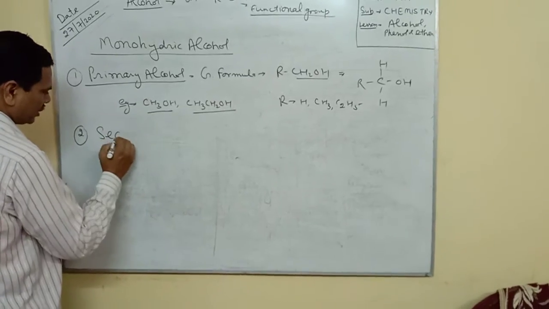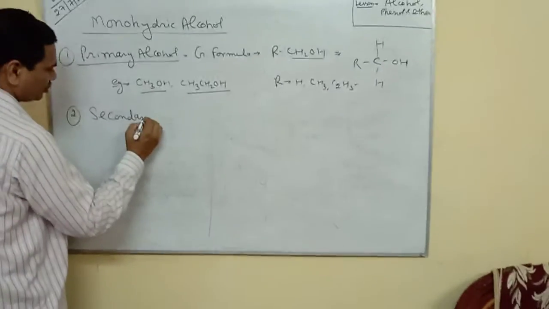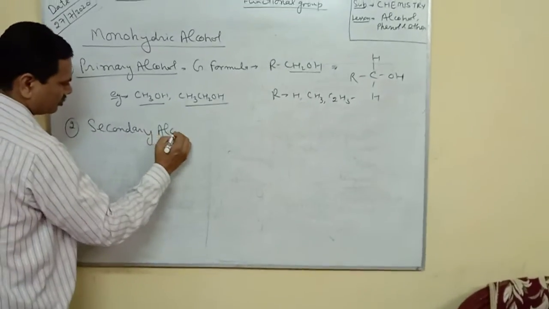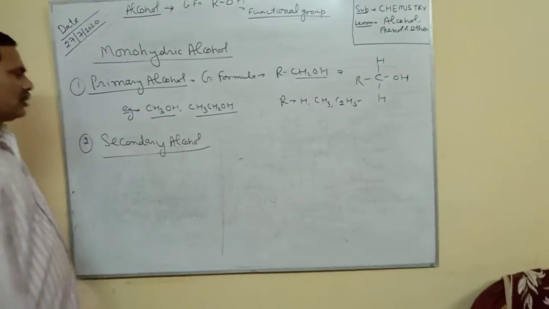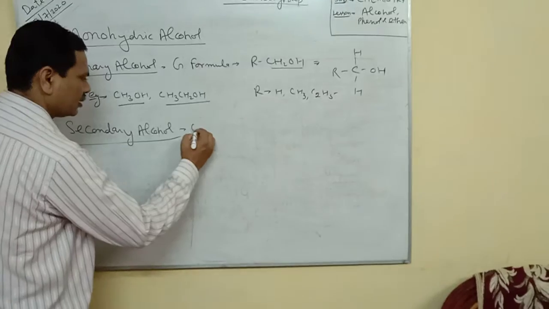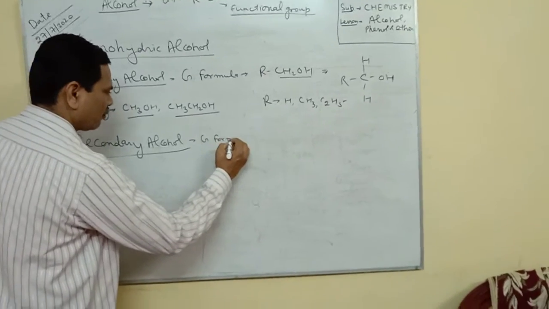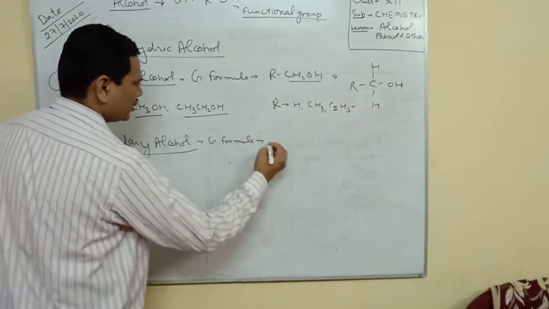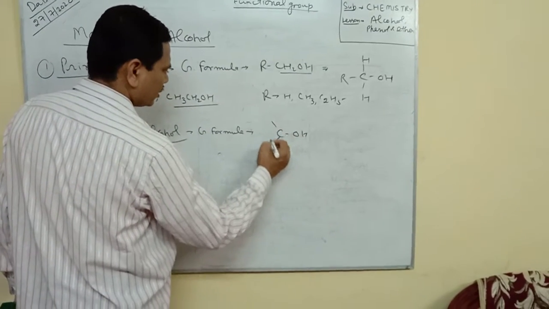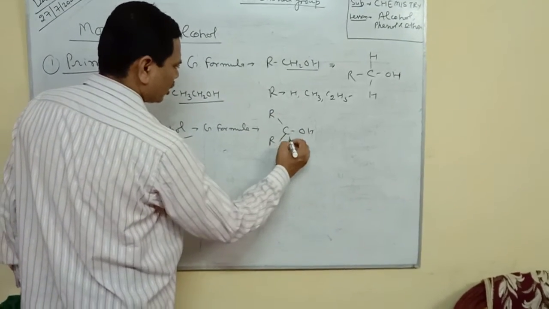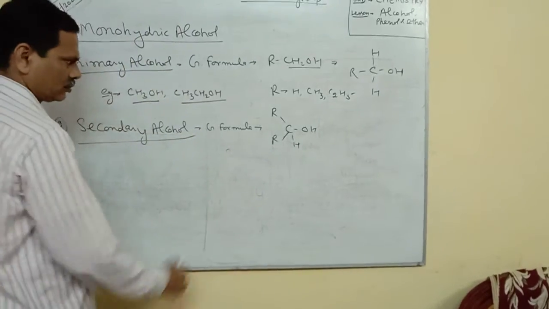When we come to the secondary alcohol, the carbon containing the OH group is bonded with two alkyl groups and one hydrogen atom.